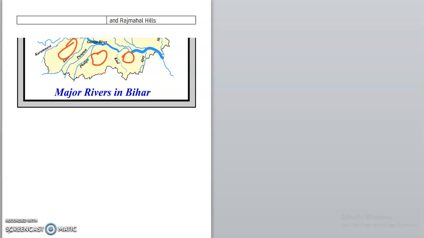Now, the Ganga river divides Bihar into two parts. The backwater of the Ganga makes tal soil. Backwater of the Ganga means in the rainy season there is flood, then water comes into this area and this area becomes waterlogged. Then the Ganga goes to its normal flow, but this creates a stripe of tal soil. This is known as tal soil, very fertile in nature.